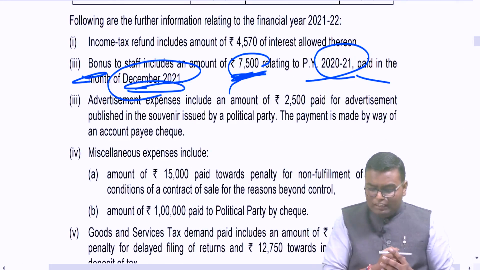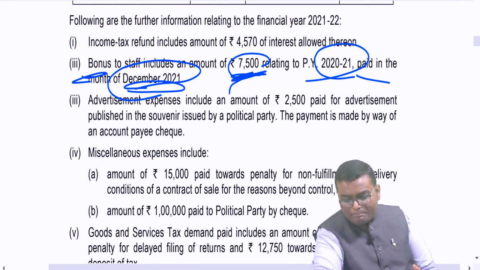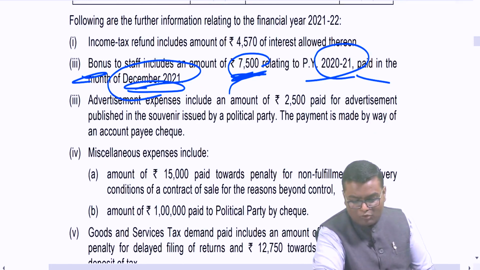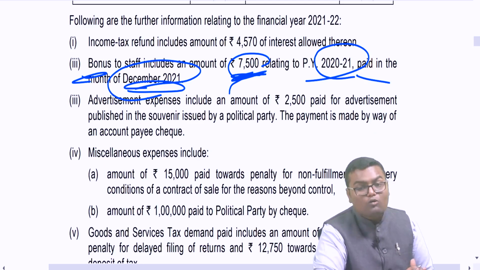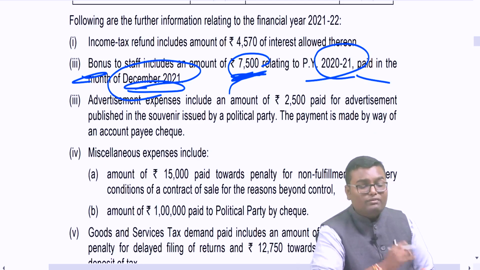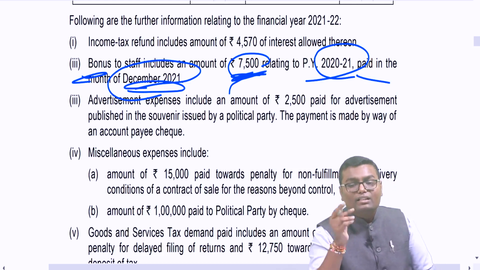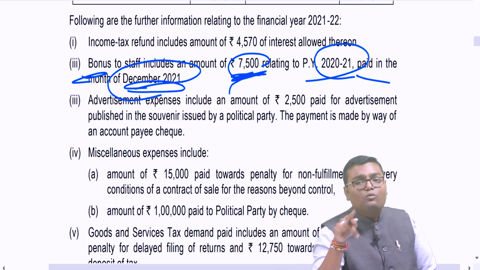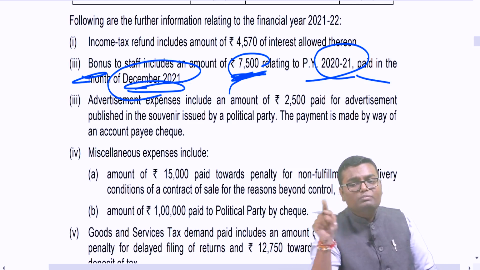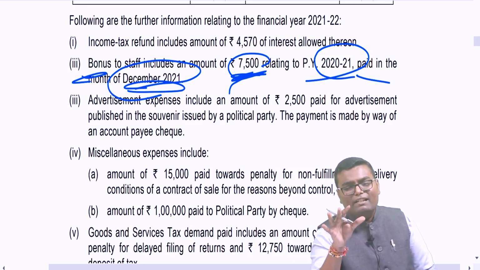Then advertisement expense includes an amount of 2,500 paid for advertisement published in a souvenir issued by a political party. This payment was made by way of account payee cheque. Whatever advertisement expense you have done which is given to a political party, that expense is to be disallowed as per section 37 clause 2B. Any advertisement expense paid to a political party is disallowed.